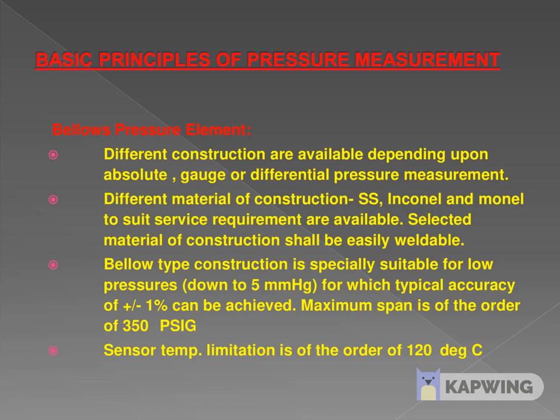Its accuracy is also very good, plus or minus 1%. Its temperature limit is normally up to 120 degrees centigrade, same as other gauges. Its material is also available in different options like SS, nickel, Monel, depending on the requirement of the process.